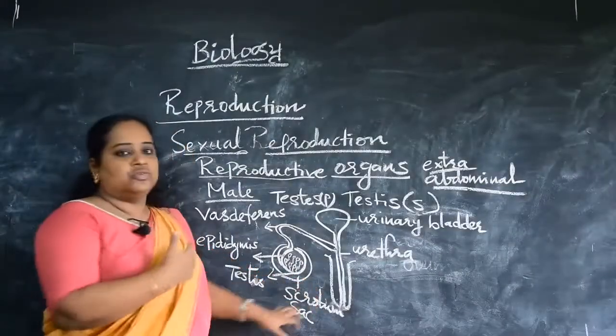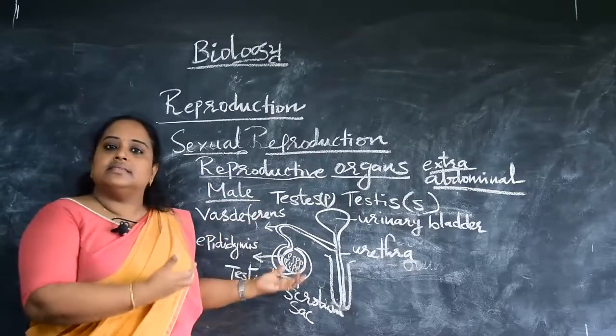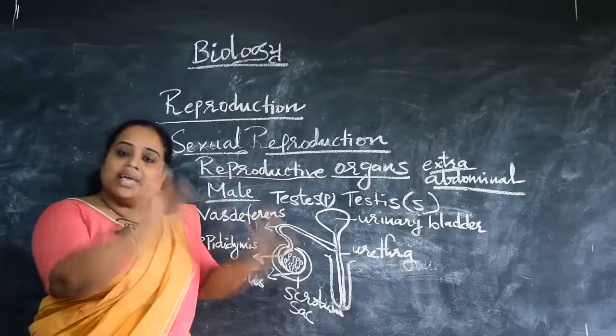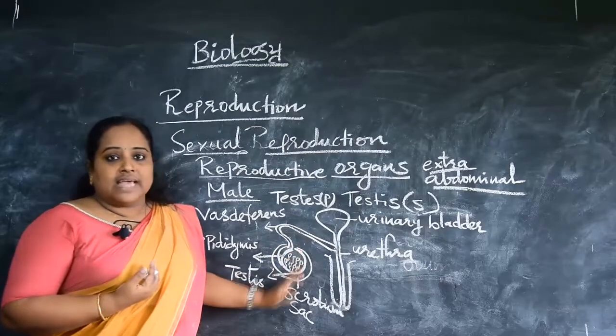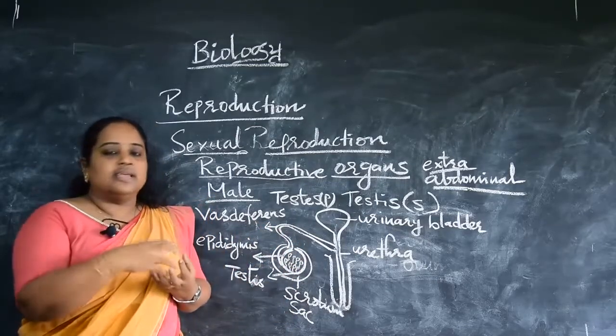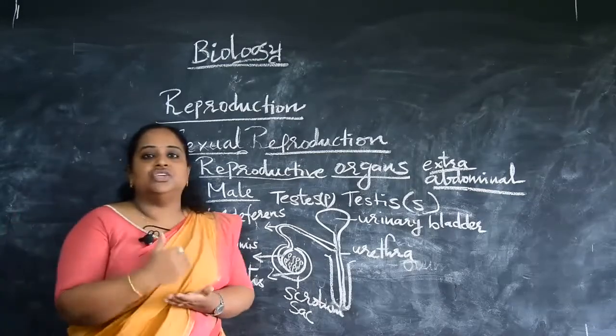So why is it so? Why can't the testis be placed inside the male body like in the female, as an inbuilt organ? The reason is that the scrotum sac is the pouch that carries the testis, and the testis in turn carries sperm. And we all know sperm is proteinaceous in nature.